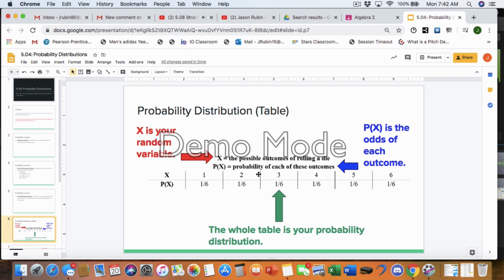Whenever you see P of x, that means probability of x. So the probability of those 6 outcomes, as you would expect, is 1/6, 1/6, 1/6, 1/6, 1/6, and 1/6. This whole thing is what we refer to as your probability distribution. This is a table form.